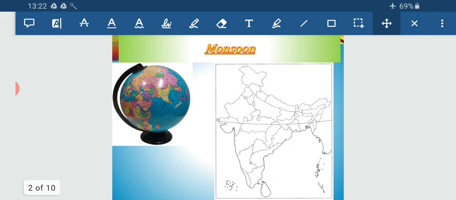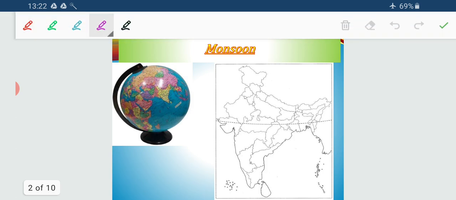Now you can see a picture of a globe and a map. As the earth is revolving, at a certain period of time the Tropic of Cancer receives direct sun rays.